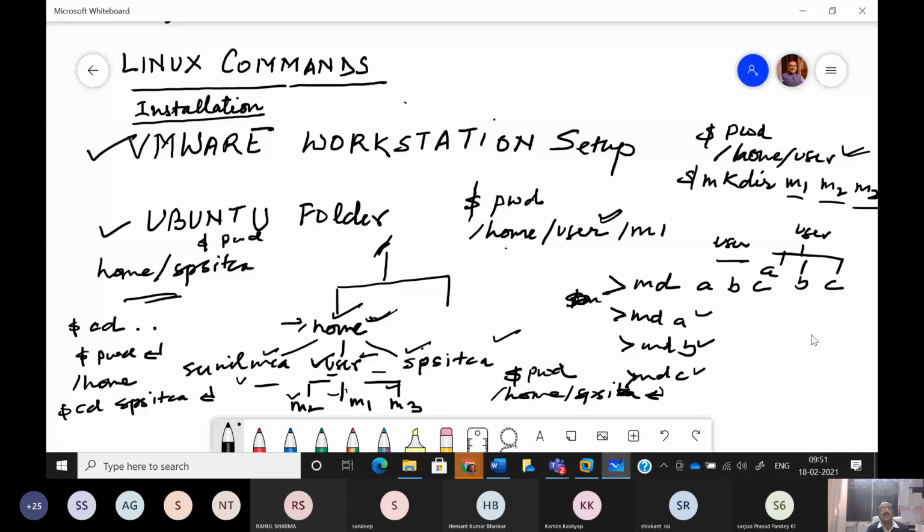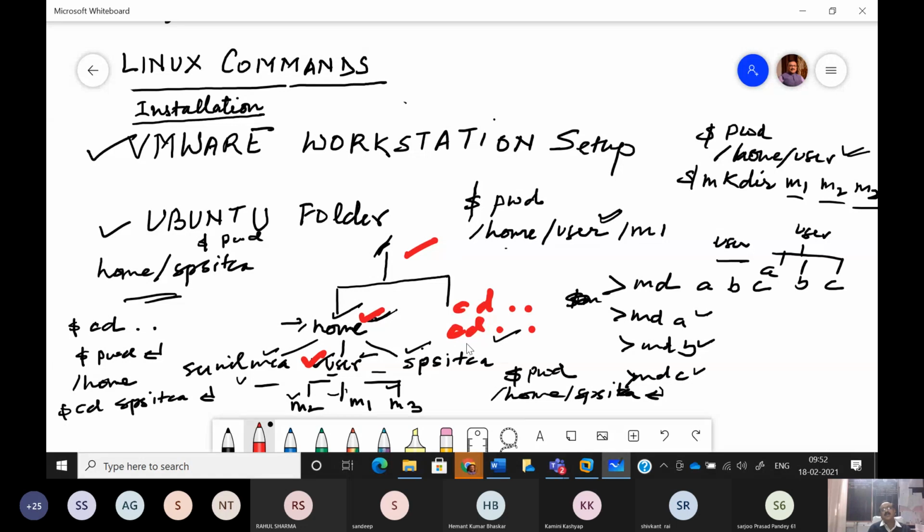cd with double dot means you wish to move one level up in the tree structure. Like right now at present you are in user subdirectory, आप यहाँ पे हैं और यहाँ से आप होम में जाना चाहते हैं तो जब आप लिखते हैं CD डबल डॉट तो आप फिर यहाँ आ जाते हैं। अगेन इफ यू एग्जीक्यूट CD डबल डॉट तो आप यहाँ पे आ जाते हैं। ठीक है, तो with every CD double dot you are moving one level up in the tree.